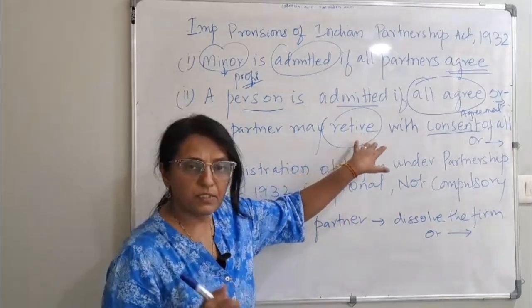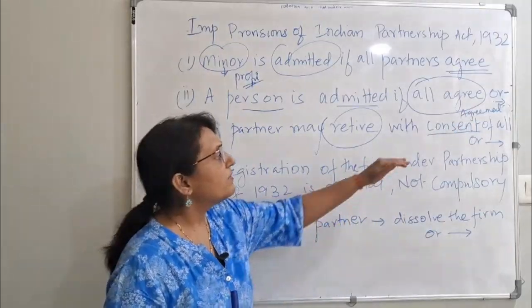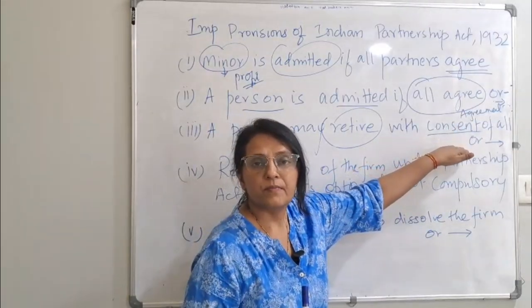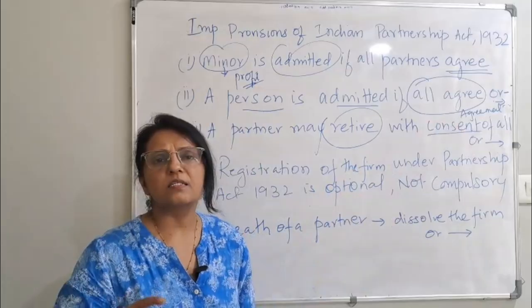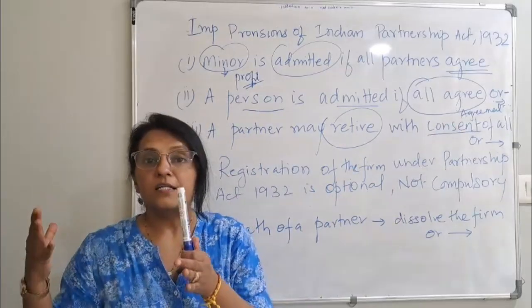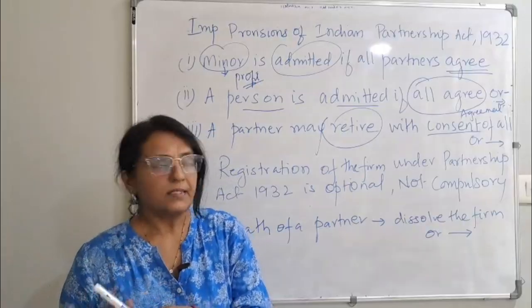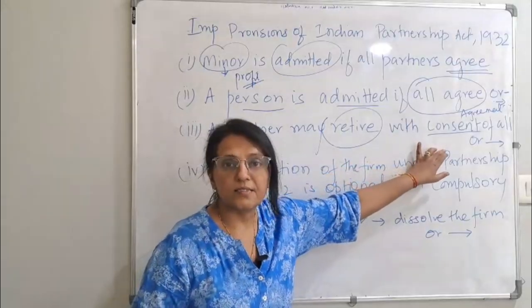Depending on this, consent of all the partners is taken, or whatever is given in the partnership deed. If the partnership deed says that so many people should say yes for the retirement, or he should complete this responsibility, then only this partner can leave the firm. Then you can go according to the deed.